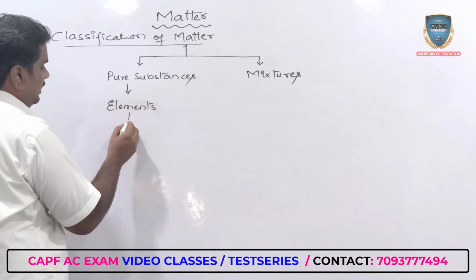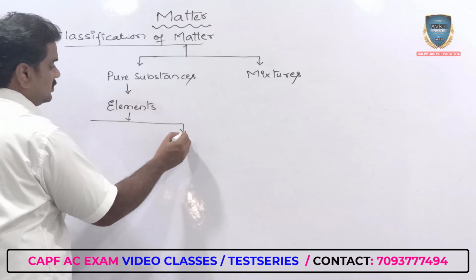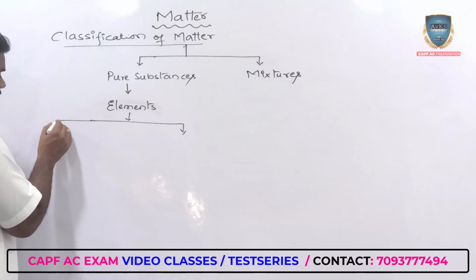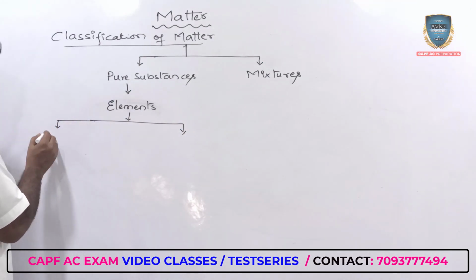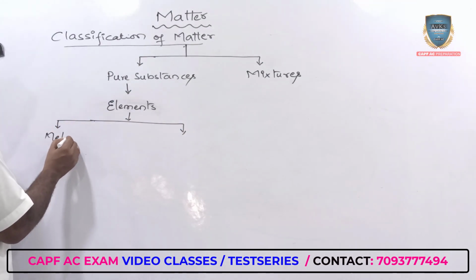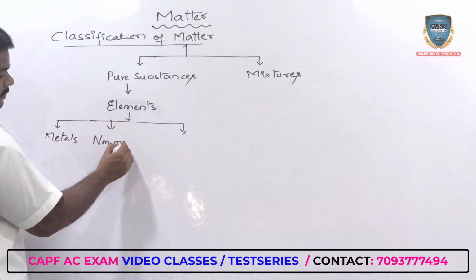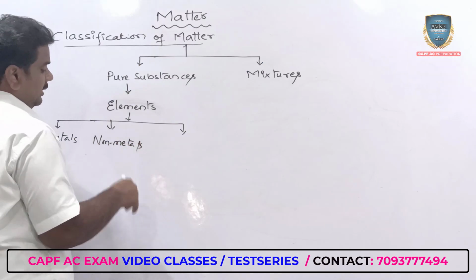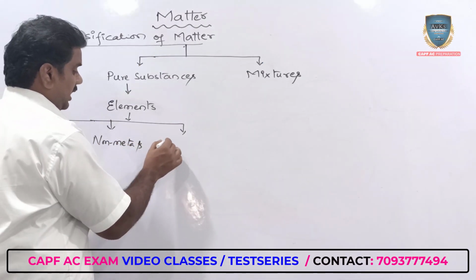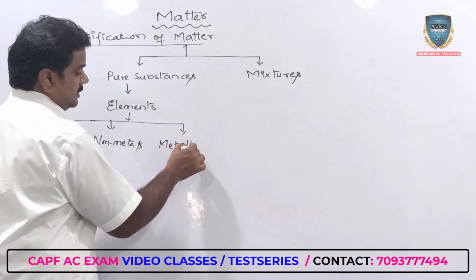And these elements you further classify into three different categories: metals, non-metals, at the same time metalloids.